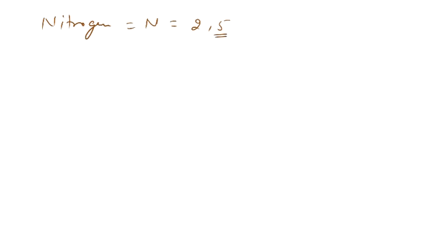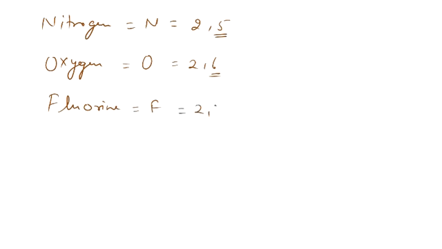It's a non-metal. Similarly, oxygen, symbol O, configuration is 2, 6. So outermost 6 means it's a non-metal. Next is fluorine, symbol F, configuration 2, 7. It's a non-metal because of 7 outermost electrons. And next is neon.